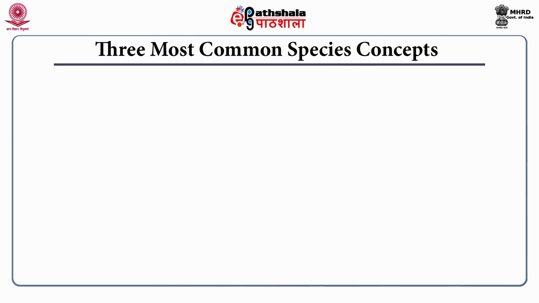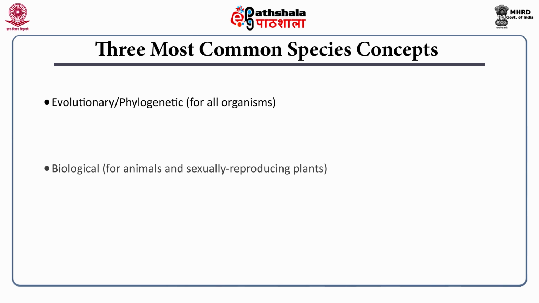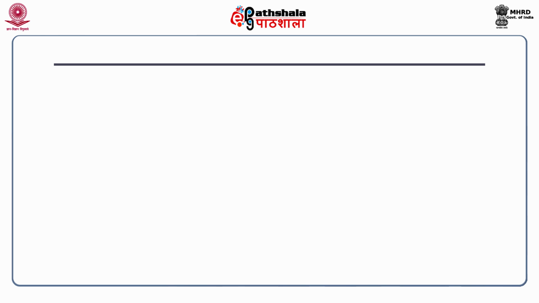So there are three most common species concepts, which are quite popular in environmental sciences as well as in biology. The first one is the evolutionary or phylogenetic species concept, and that is applicable for all organisms. The second one is the biological species concept, that is only for the animals, including sexually reproducing plants. And the third one is the morphological species concept, which is used quite often in paleontology as well as in microbiology. So first let us see what is an evolutionary or phylogenetic species concept.